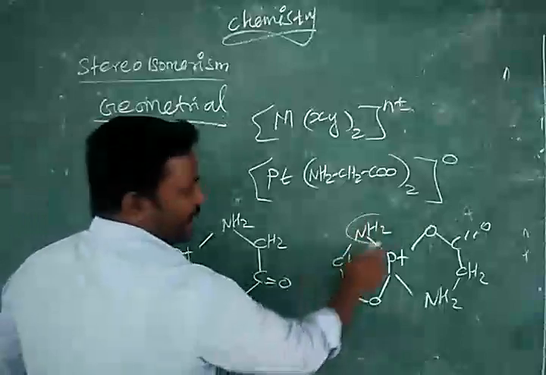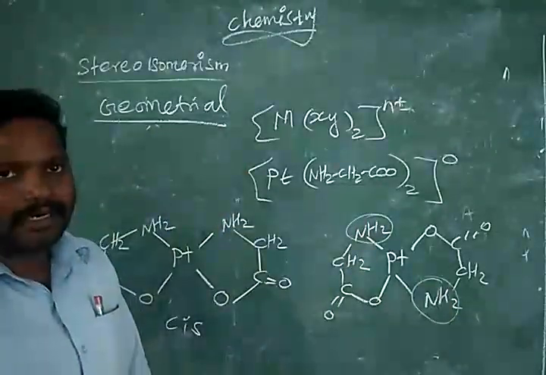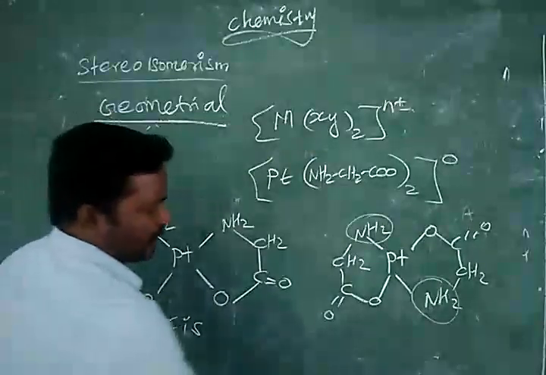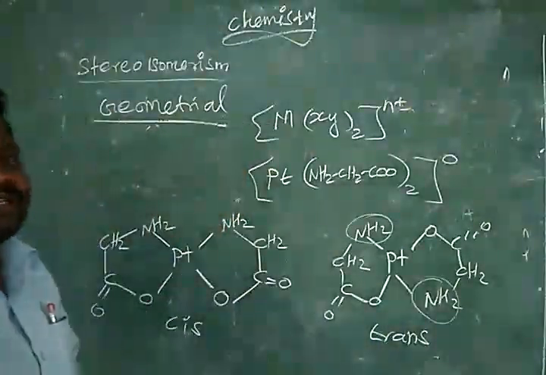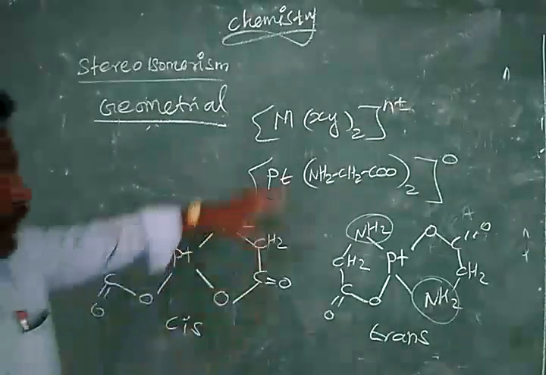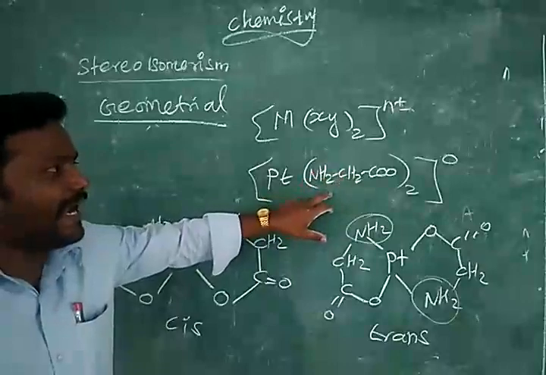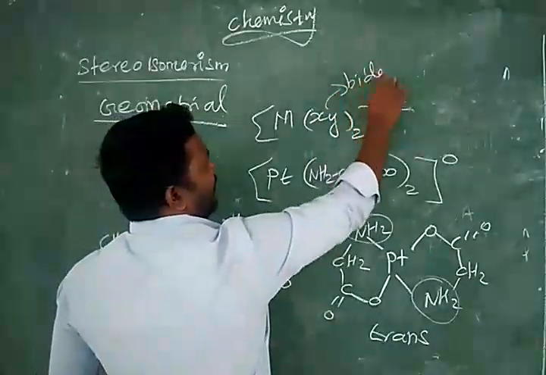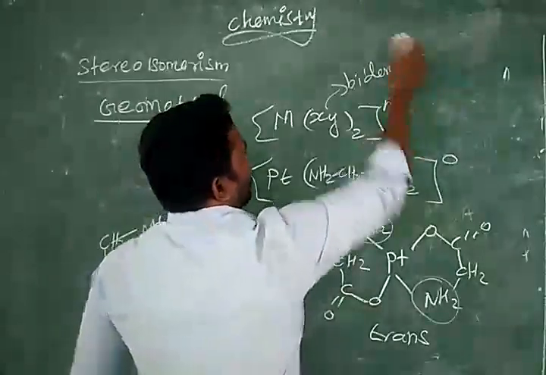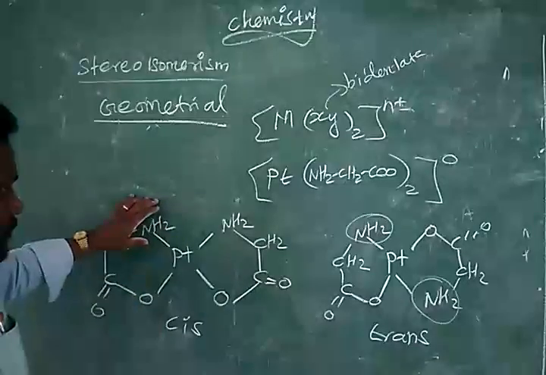Now, the NH2 groups are oppositely connected, diagonally opposite. Then we can say this is the trans isomer of this compound. So, even though the square plane has bidentate ligands, it can form the cis form as well as the trans form.